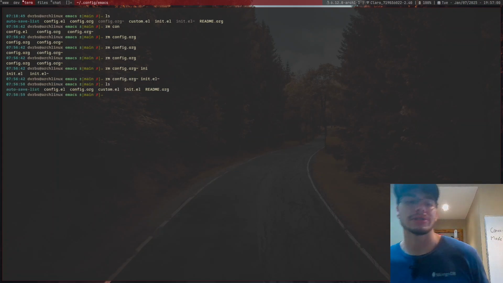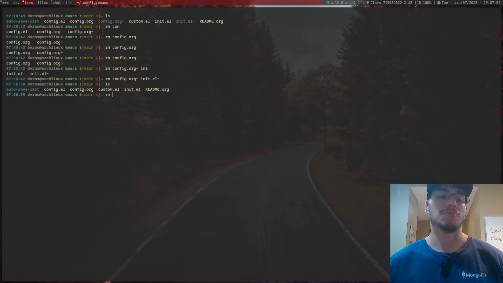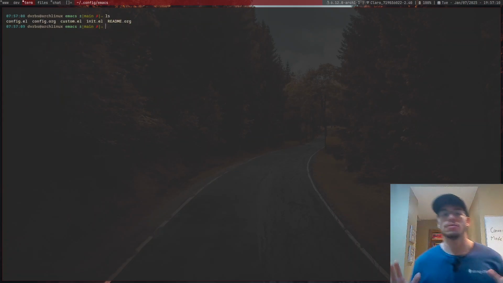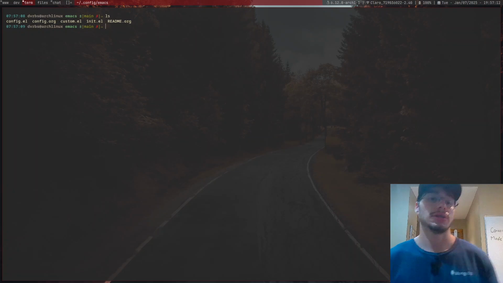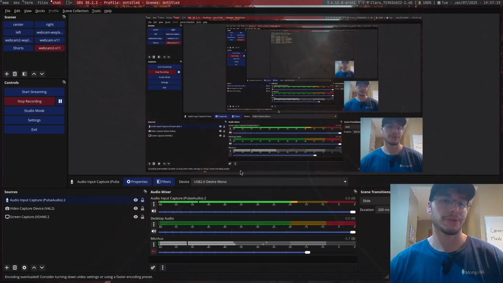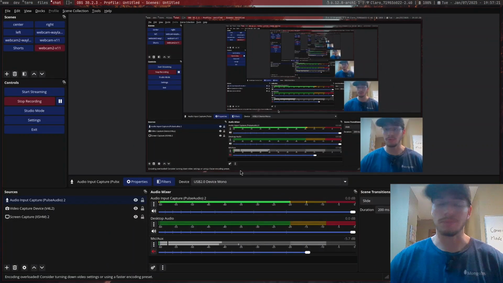Now we have the autosave listing. I don't need that anymore either. So remove recursive force autosave list. I don't need that either. Now, as you can see, we have all of these in here. It's all that we have available for our Kickstart thing. It works and it's pretty cool, right?